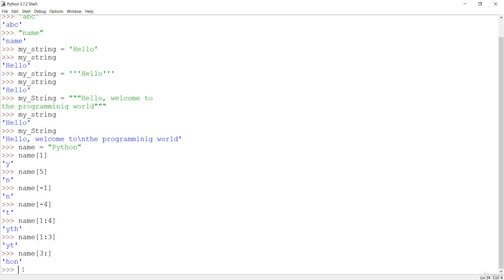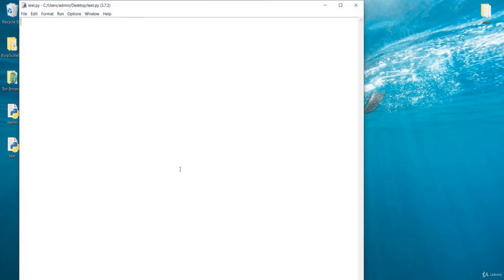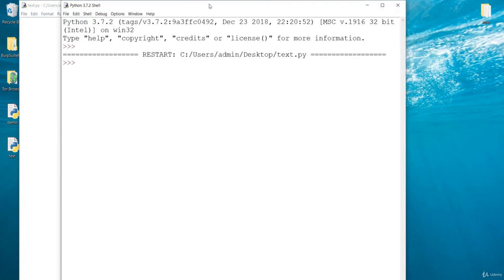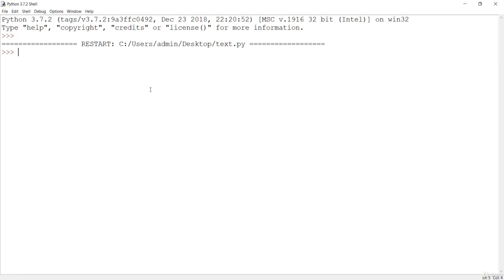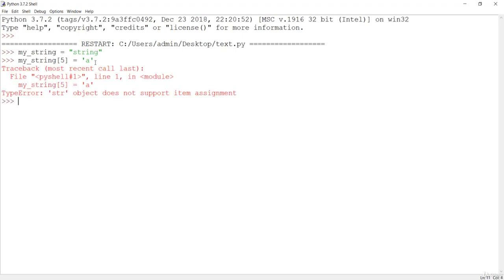So the next thing you can do with the string is delete the string. But first of all, before deleting, let me close this one and open a new terminal. And here, first let's see how we can assign something to the string. So if I say my string, and I want to assign something at the 5th position, value a. If you count the position, that is 0th, 1, 2, 3, 4, 5, that means it should be included before g, but it is not valid in the case of a string. So: string object does not support item assignment.